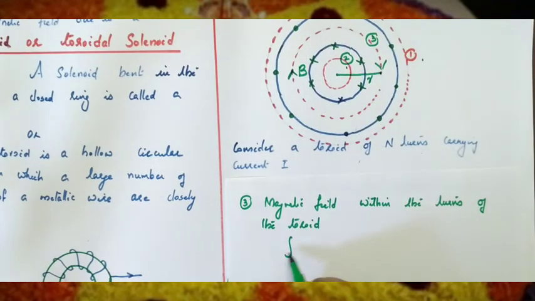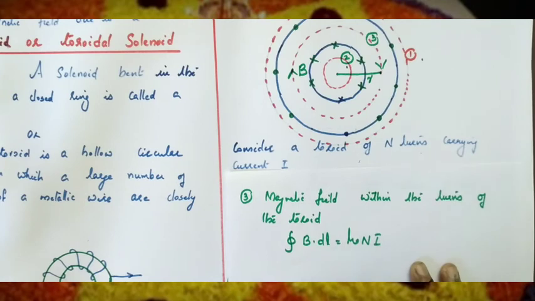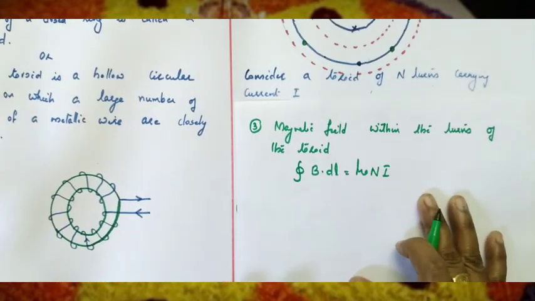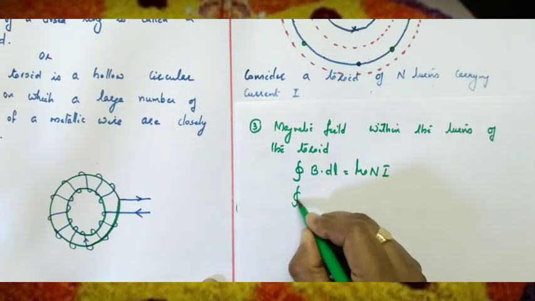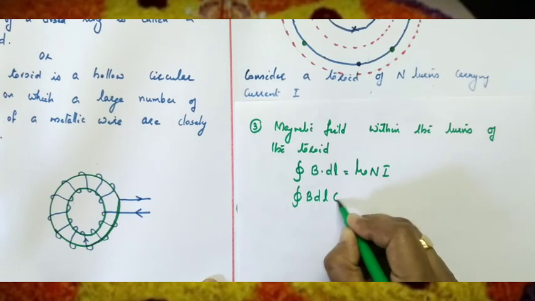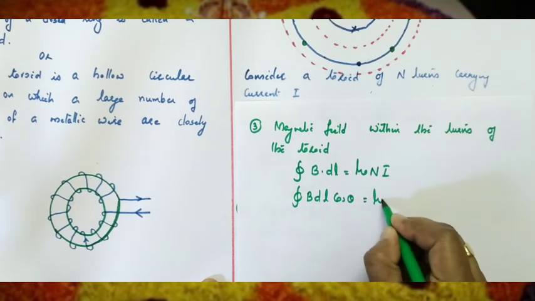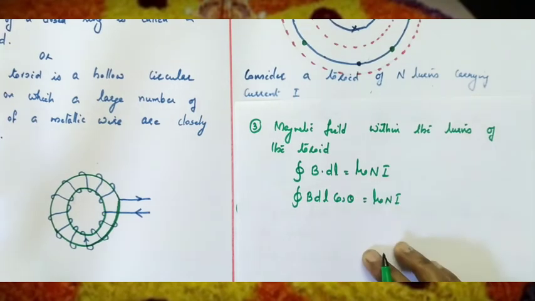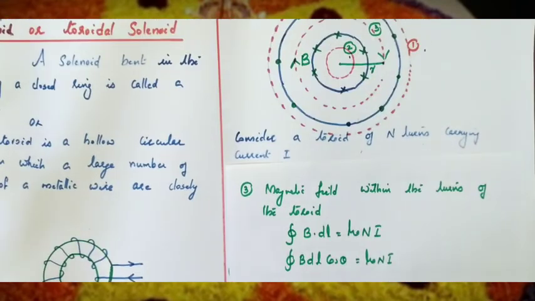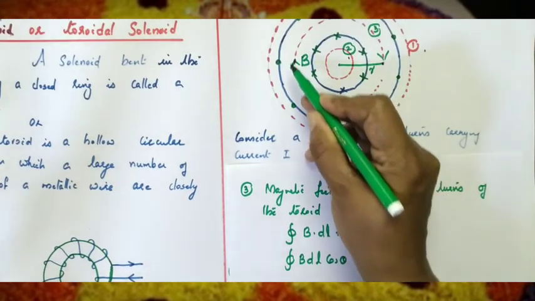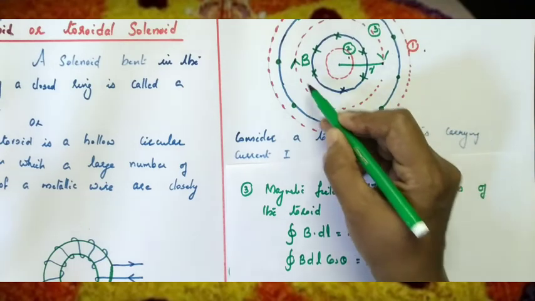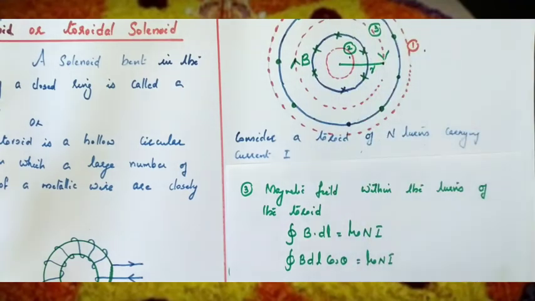So, using Ampere's circuital law, we can write integral B dot dl equal to mu 0 NI, or integral B dl cos theta equal to mu 0 NI. What is theta there? Theta is the angle between the magnetic field and the length element. The magnetic field is in the clockwise direction, and the length of the Amperian loop is also along the same direction. Therefore theta is 0.